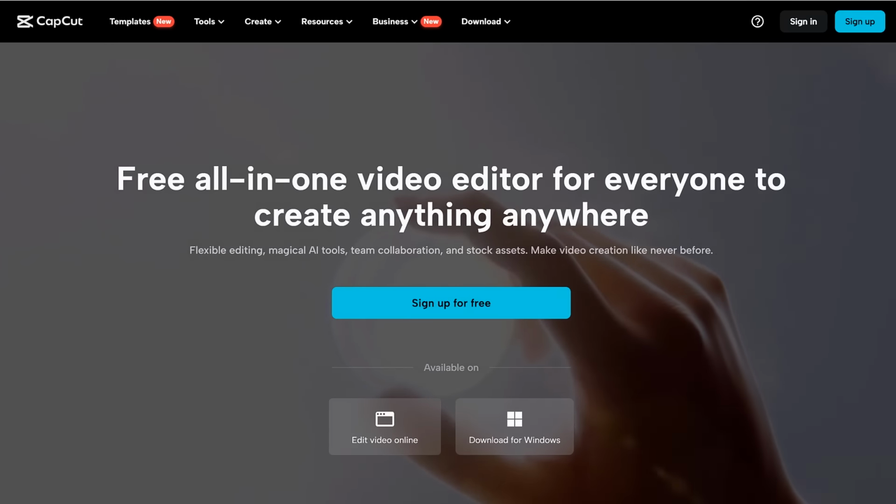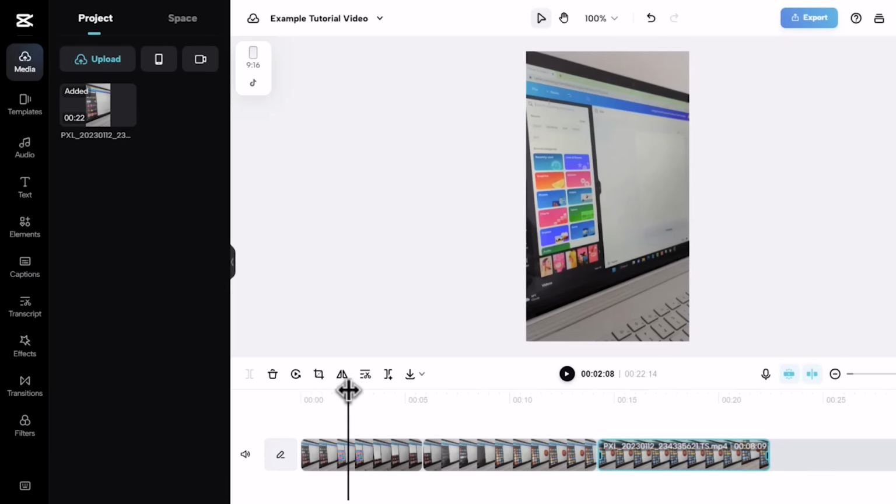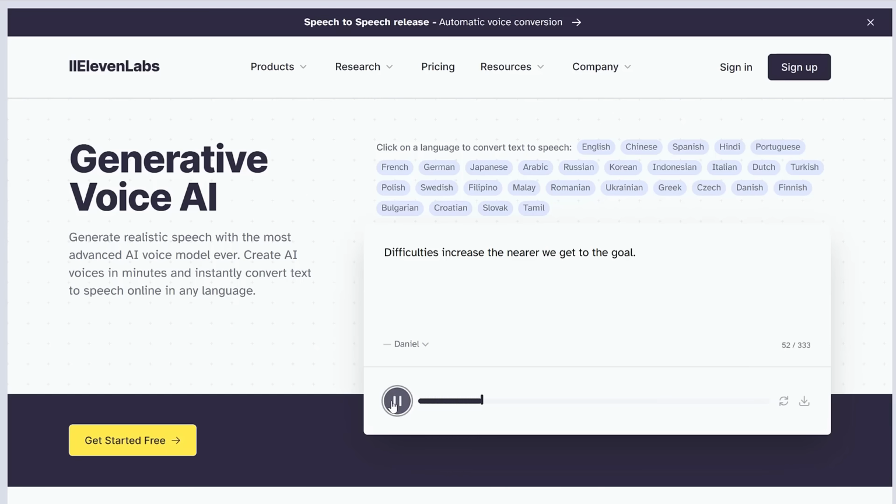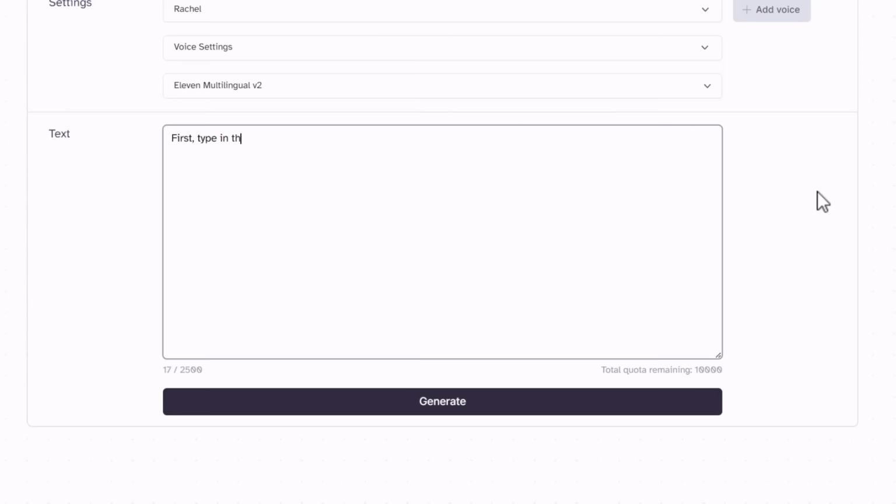You can use pretty much any video editing software you like for this, but if you need a free one, CapCut is perfect for it. Create a video in mobile format and add in your clips. Then come on over to 11labs.io, which is a free AI voice generator. Make an account and then type out the instructions on how to complete the tip or trick that you teach in your video and generate an AI voice.